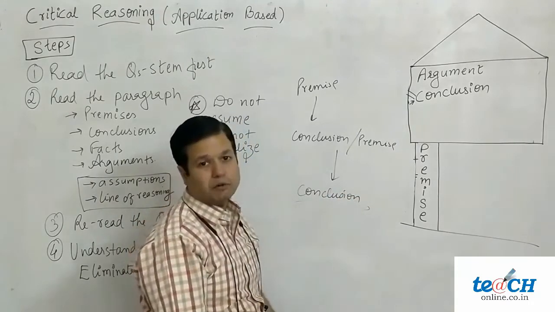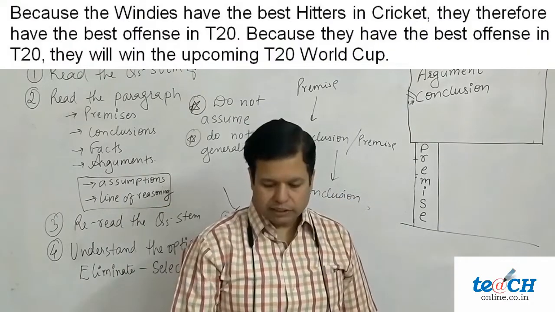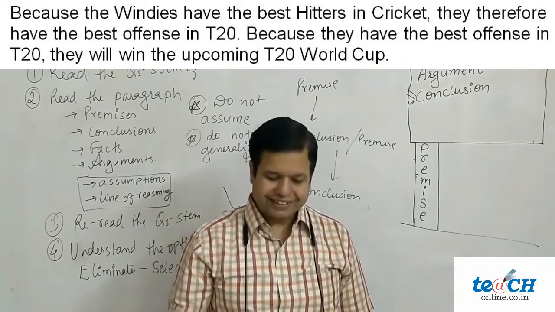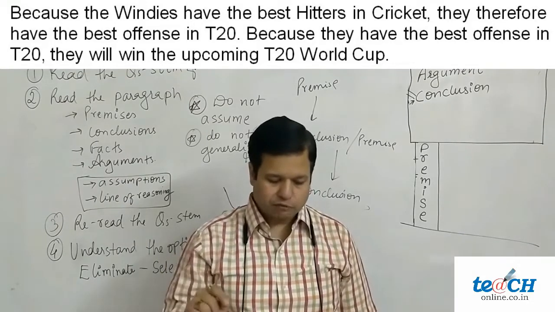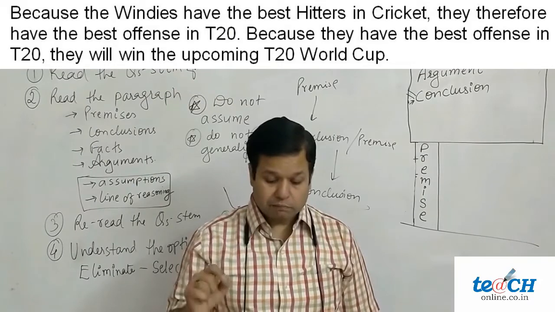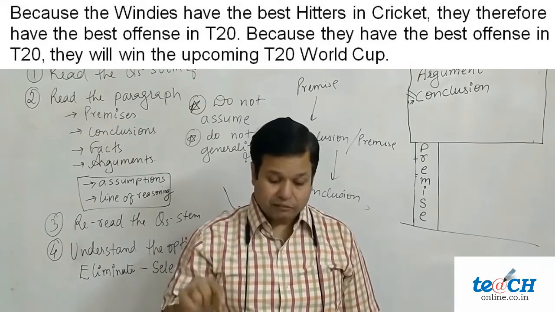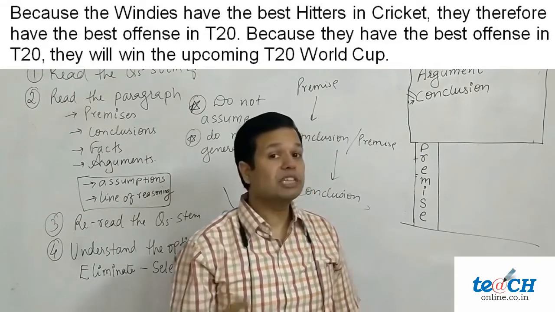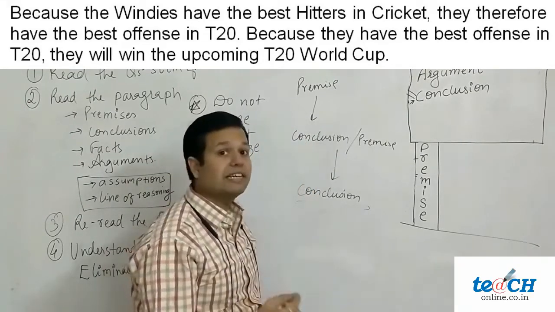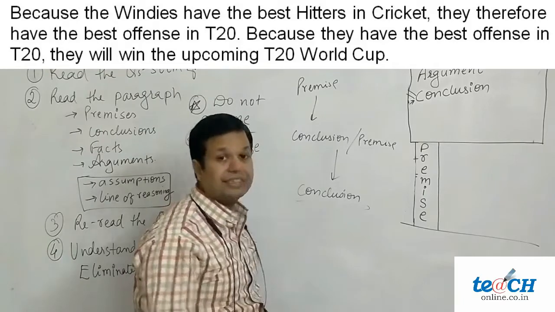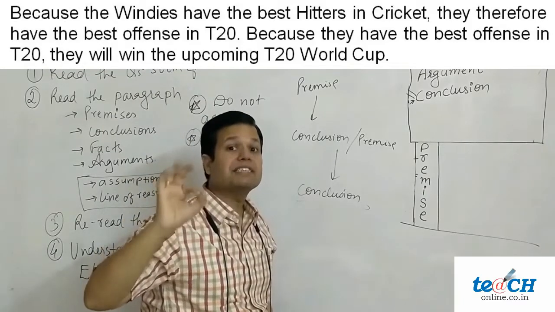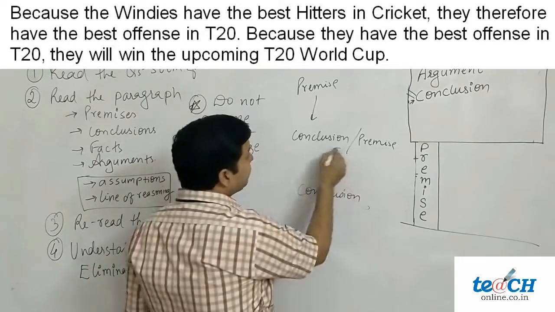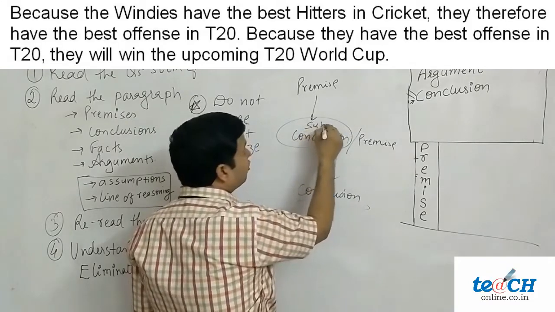Let's take an example of this. Because the Windies have the best hitters in cricket, they therefore have the best offense in T20. Because they have best offense in T20, they will win the upcoming T20 World Cup. Now, which one is the main conclusion? The last sentence. The first sentence is a premise. The premise says Windies have best hitters, and from that author has taken out a sub-conclusion.